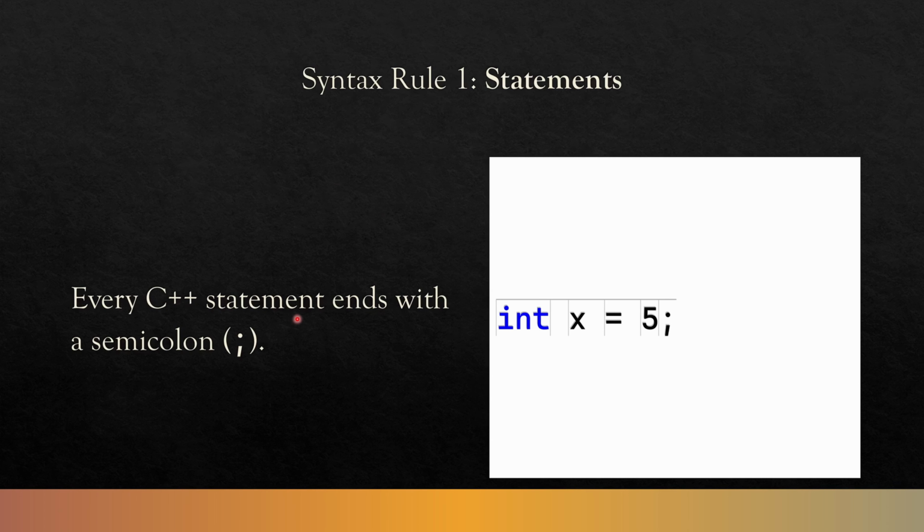A C++ statement, or any statement in any programming language, is a line of code that actually does something. Isn't for setup, isn't for structure, it's there to actually do something. Here, int x equals 5. This creates a variable called x and sets the value of 5. There's a semicolon there at the end. So when in doubt, put a semicolon unless it has a curly brace. If it has curly braces like this, these do not get semicolons.